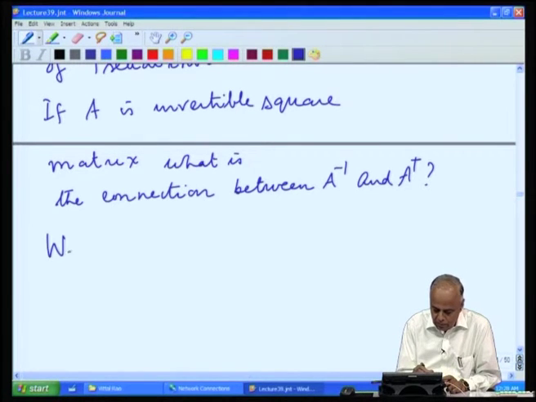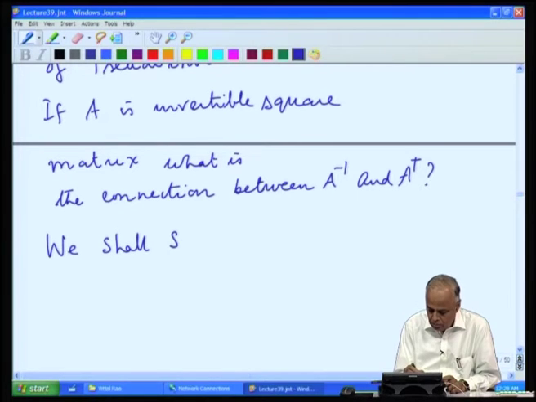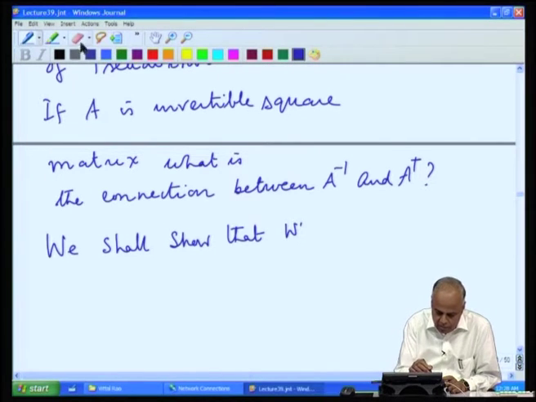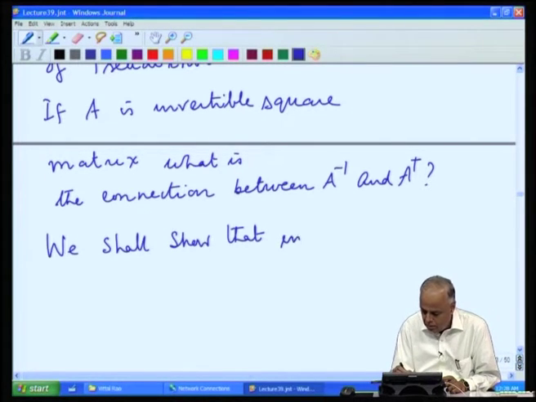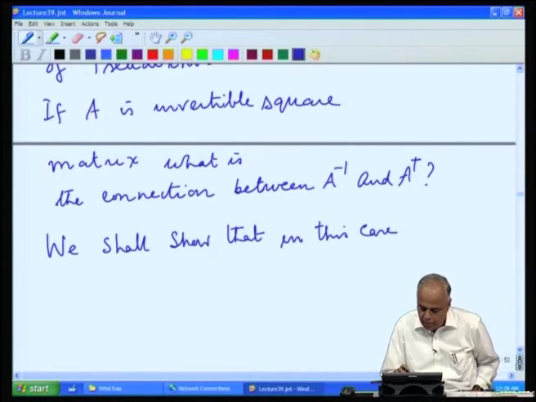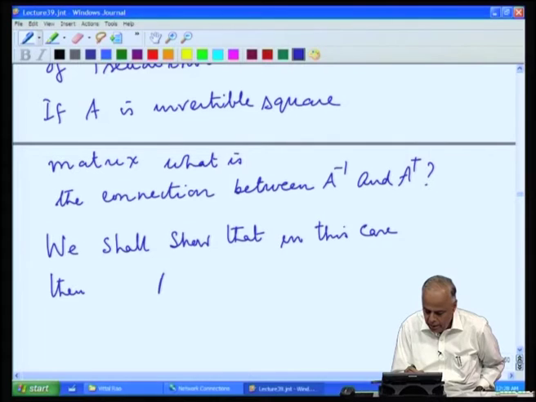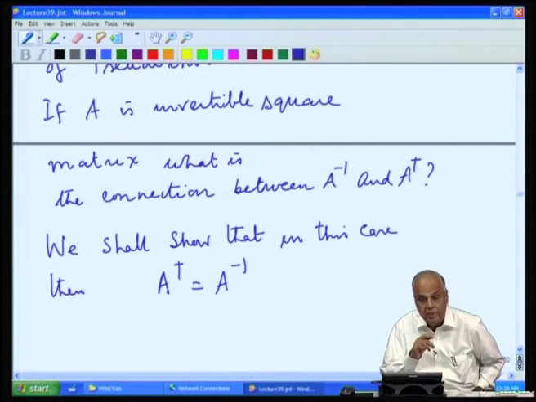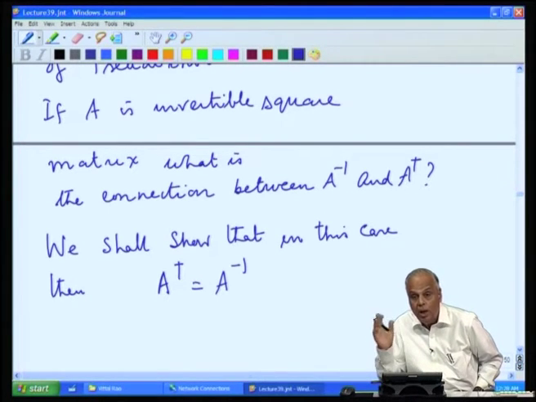We shall show that in this case, that is, when A is an invertible square matrix, then A dagger is the same as A inverse. The pseudo inverse and the original concept of inverse will tally. So, there is no confusion whether you talk about that inverse or this inverse, both are the same.